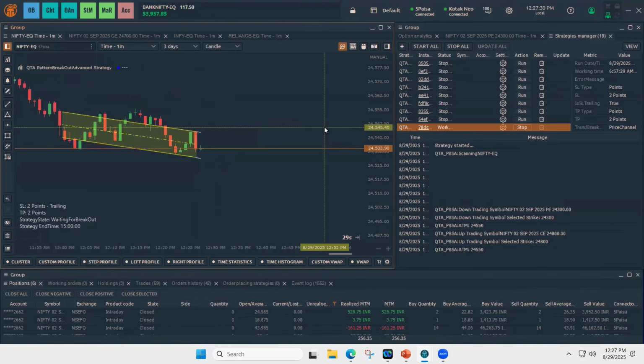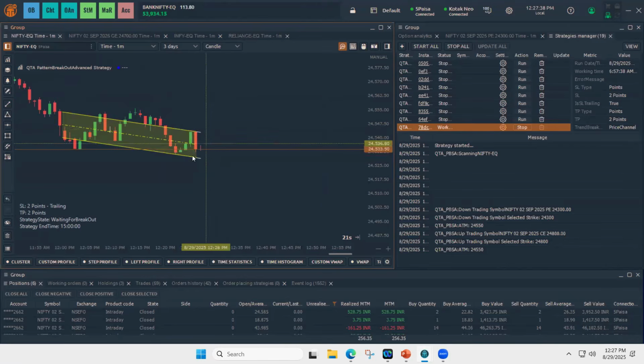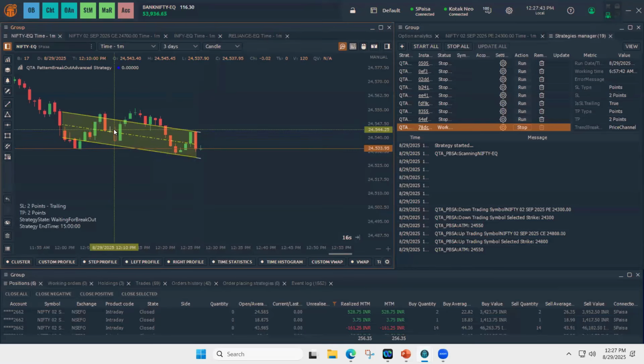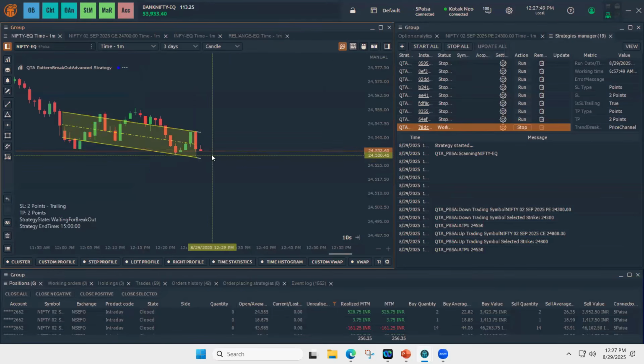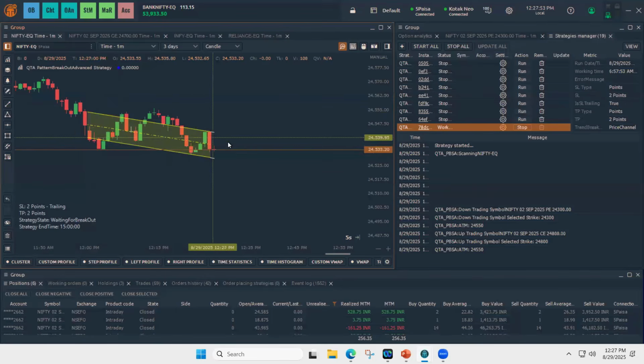So this ensures that we are sticking to the initial plan of the pattern, why we draw the pattern. So we are not doing any manual overtrading, or changing the patterns that we did the analysis on. There might be some reason why you draw the parallel channel, right? So that we are not doing any aggressive manual trading. We are just waiting for our pattern to break out.